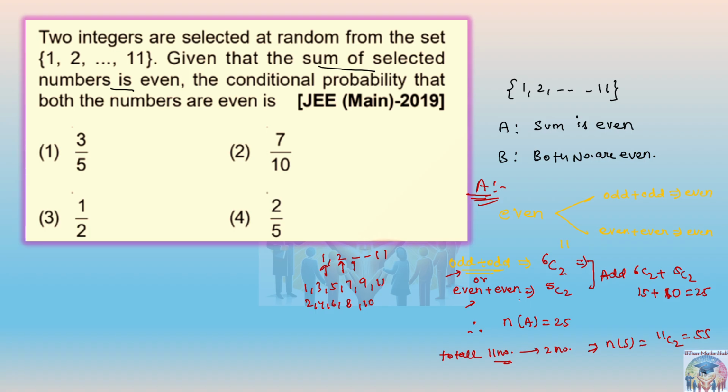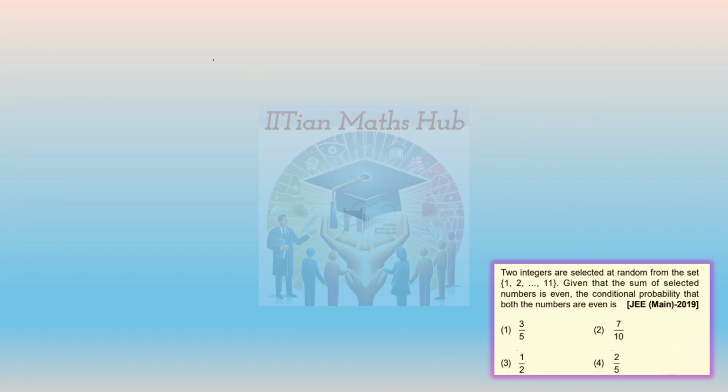Okay, so let's go to the next page then. But the question is saying both numbers are even, so we have to find out both numbers are even when given that the sum is already selected. So actually they are asking you B by A, right? Not A by B, because wherever the word given is used, that means that has already happened.